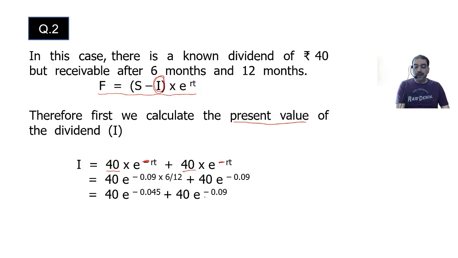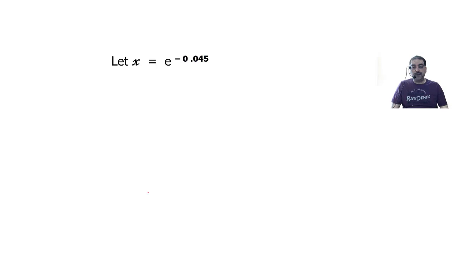Now this value I can easily get from the e-value table. But now this has got 3 decimals. So I'll have to remove the log of this. Okay. So we'll take this separately, solve it and then substitute back. So I say let x is equal to e raised to minus 0.045.